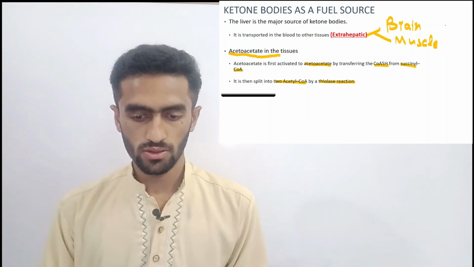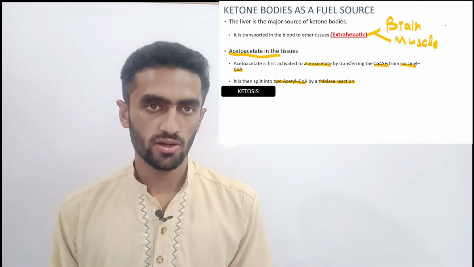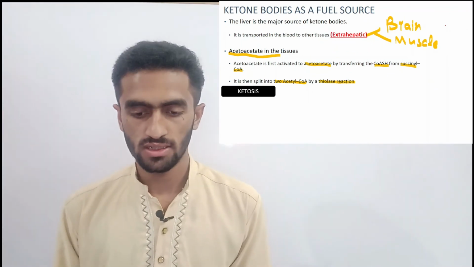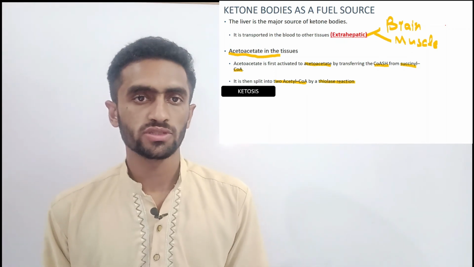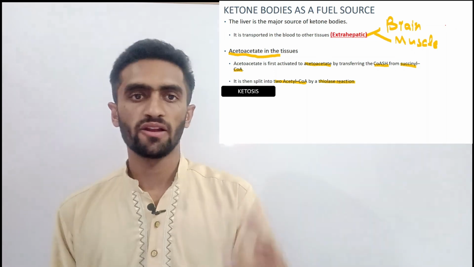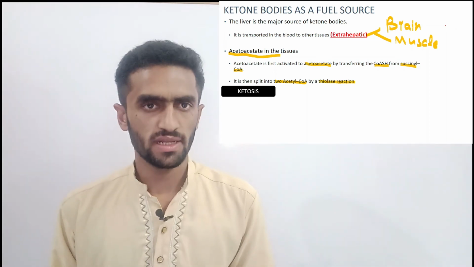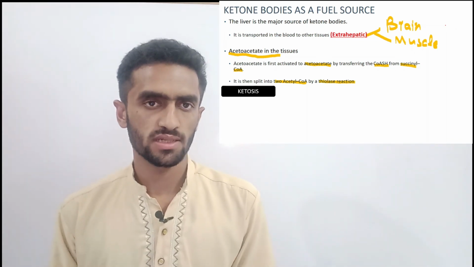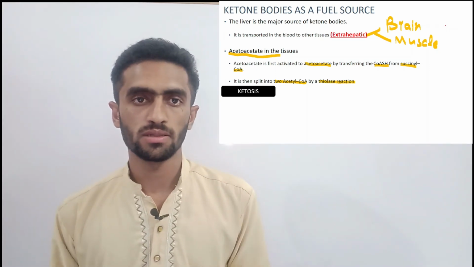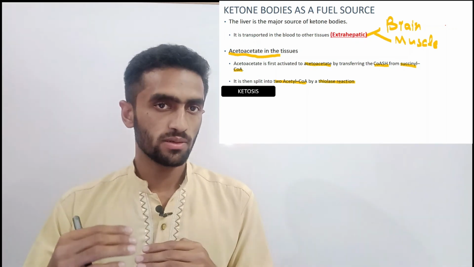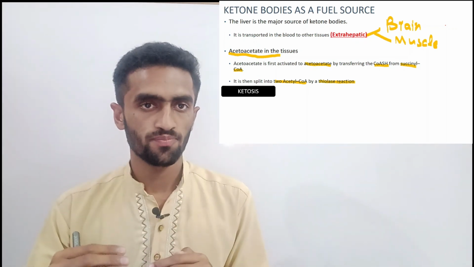So now a pathological condition, the last discussion regarding ketone bodies. Ketosis means a high level of ketones. When a diabetic person is not utilizing enough ketone bodies, meaning they are producing more but utilizing less.